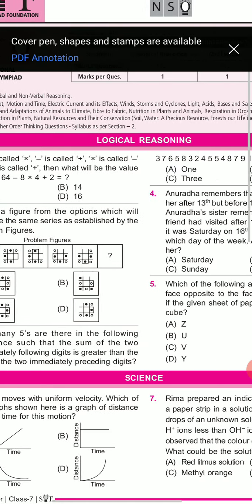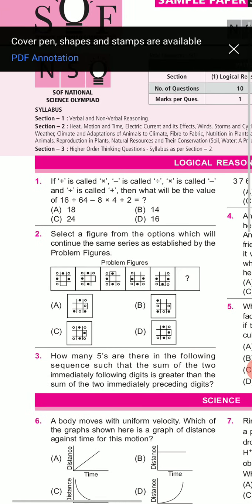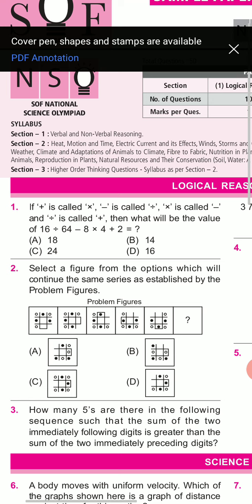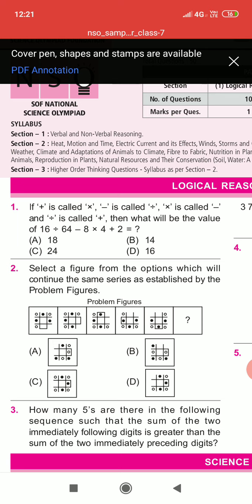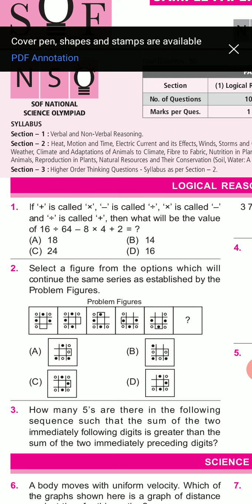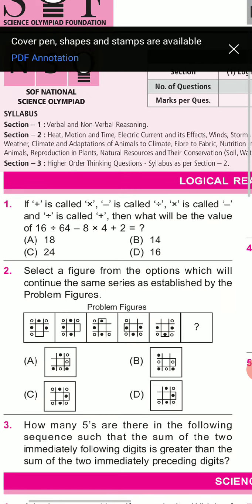Okay, so first is logical reasoning section. So this is the sample paper, and if plus is called multiply, minus is called divide, multiply is called minus, and divide is called plus, then what will be the value of 16 divided 64 minus 8 into multiply 4 plus 2?